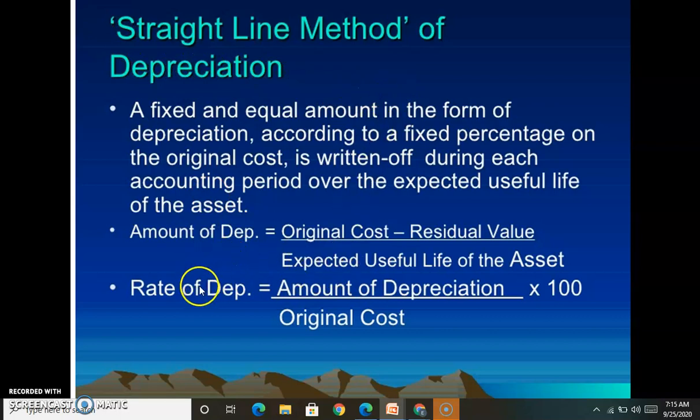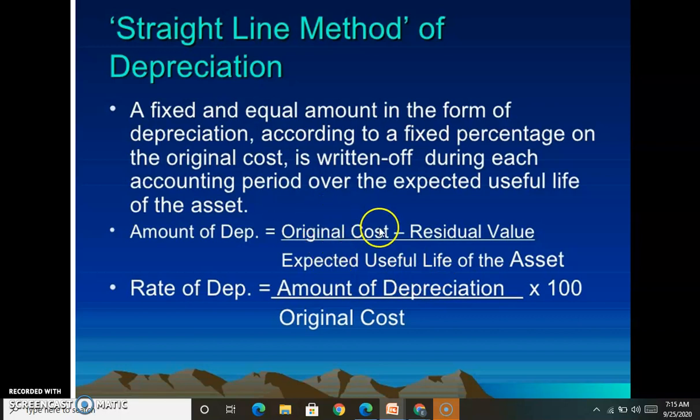So the annual depreciation is equal to original cost minus residual value. Residual value is the scrap value at the final end of its life. Original cost, that is purchase cost, minus scrap value, divided by n, number of years.